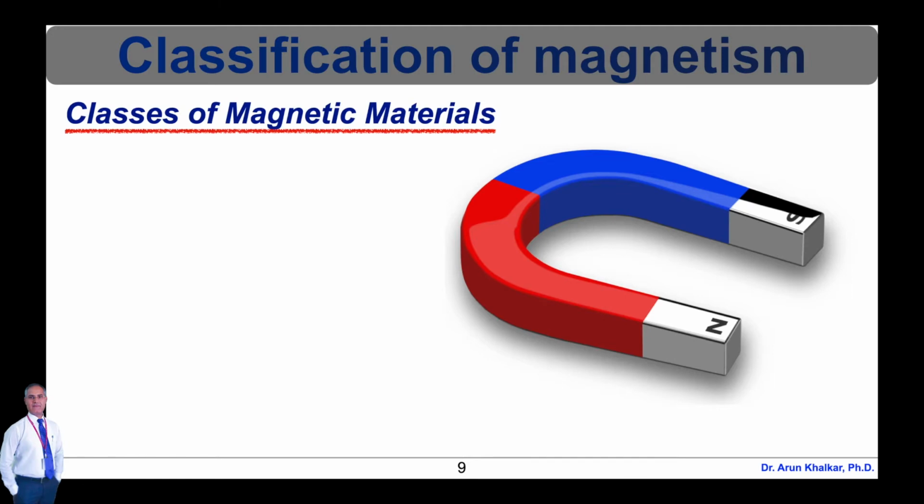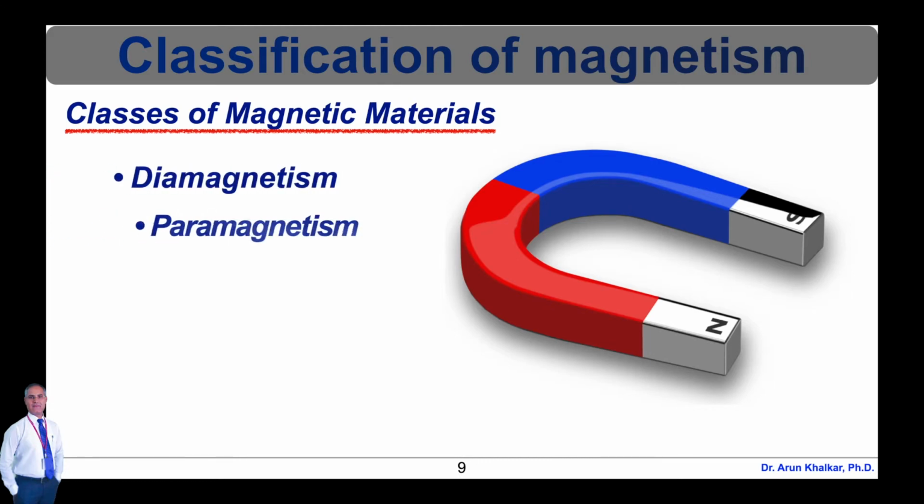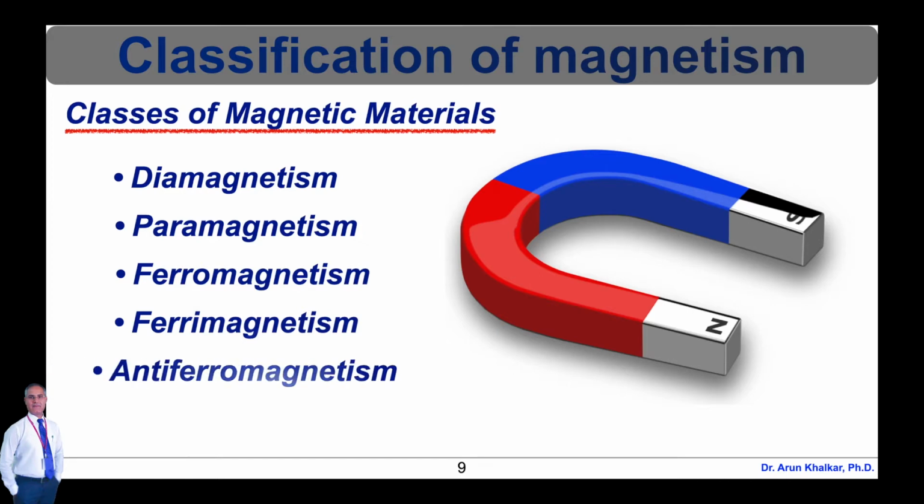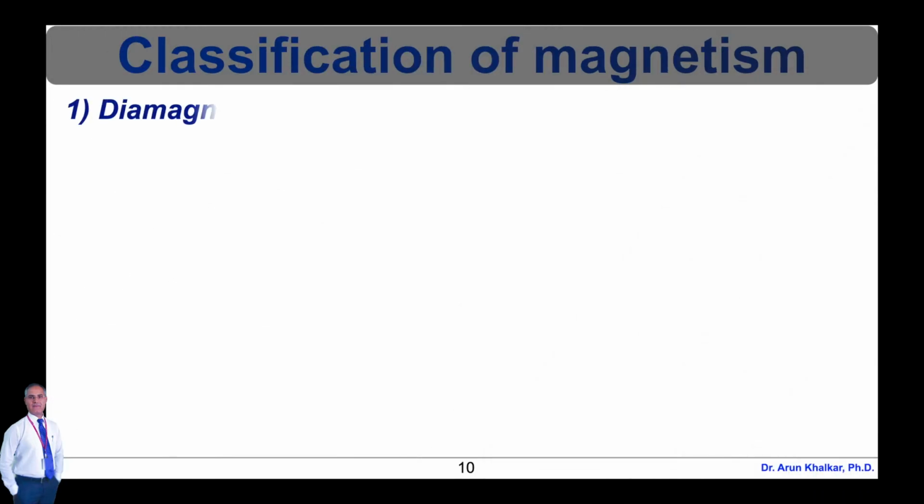The magnetic behavior of materials can be classified into the following 5 major groups. First, diamagnetism. Second, paramagnetism. Third, ferromagnetism. Fourth, ferrimagnetism. And fifth, antiferromagnetism. So let's see all these groups one by one. So let's see the first group of magnetism, which is diamagnetism.